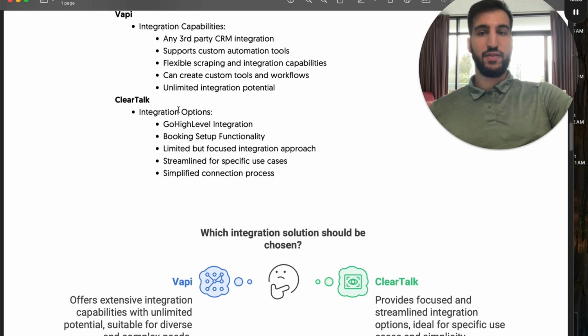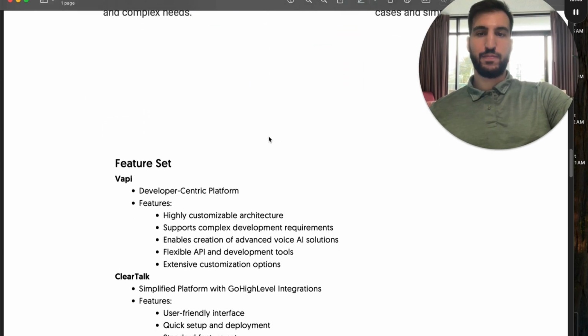But if you have a customer who says, hey, I just need something to work, I need this build out, I need it this way, I need it that way, ClearTalk. That's what you're going to want to do. It's streamlined for specific use cases, so it has really good booking functionality, but if you need it for customer service, it gets a little bit more complex, right? So that's kind of what that looks like.